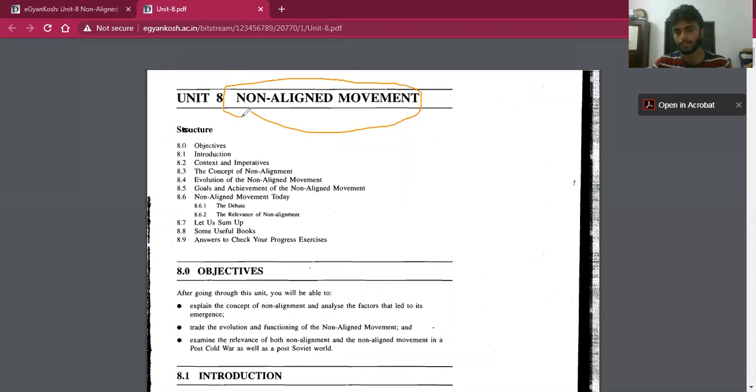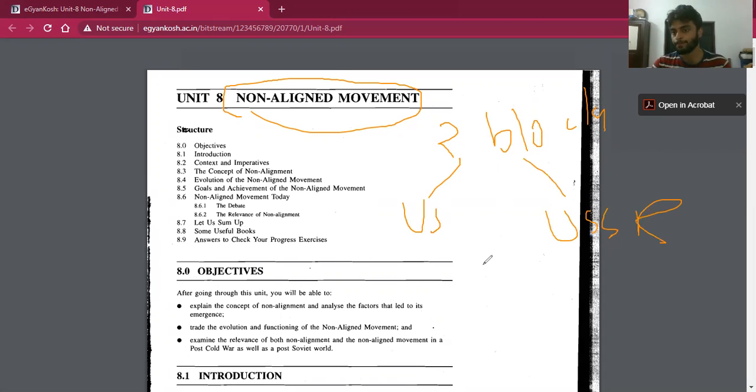Before discussing the non-aligned movement, we need to understand the situation of the world after the Second World War. After the Second World War, the world was divided into two blocks. One block was led by the US and another block was led by the USSR. The block led by the US advocated a liberal, democratic, capitalist system, whereas the USSR advocated a communist system.